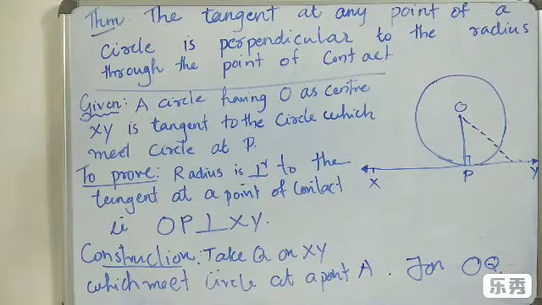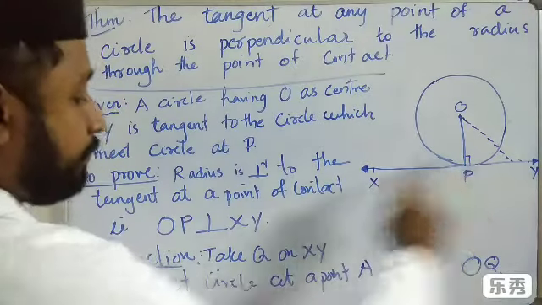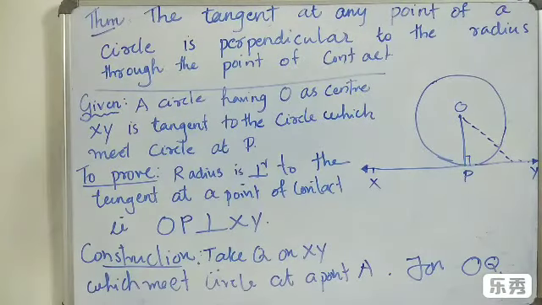Then, to prove: the radius is perpendicular to the tangent at the point of contact. That is, OP is perpendicular to XY. That is what we have to prove.